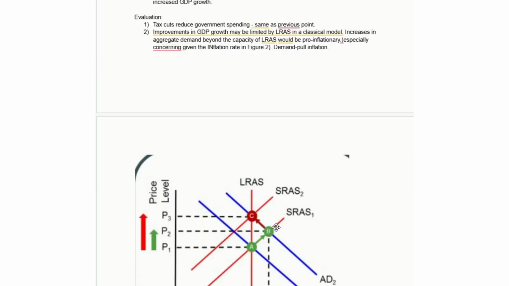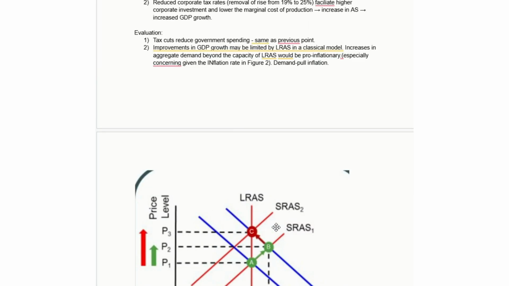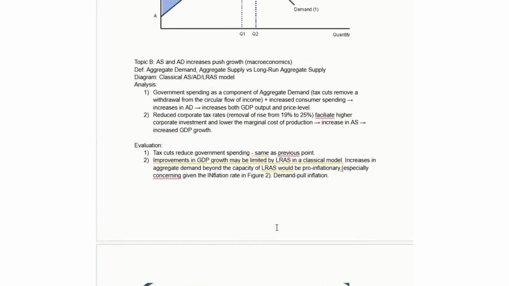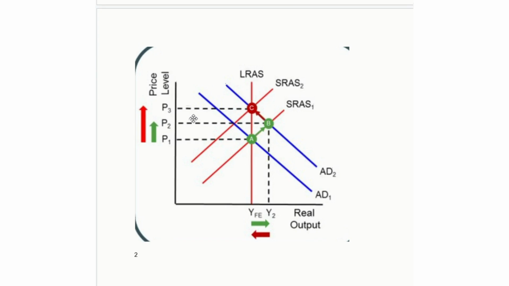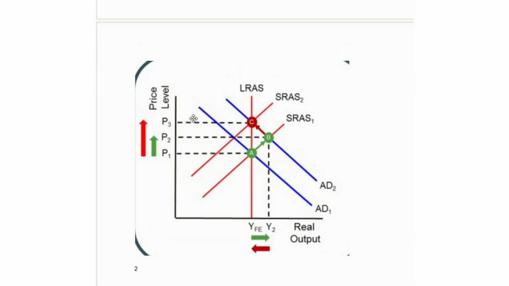So the argument here is that you might create demand-pull inflation as a result of cutting taxes and forcing through this increase in aggregate demand. That is going to depend on where you start out. Do you start out at long-run aggregate supply? Do you start out with a negative output gap, because you're underperforming as an economy, which possibly is why you would try to pursue the policy of tax cuts? So maybe we are in a negative output gap.